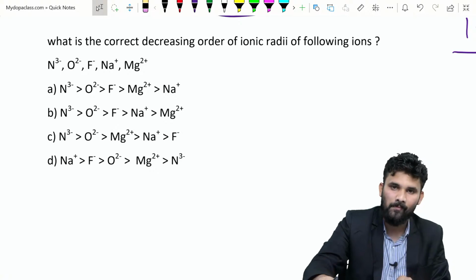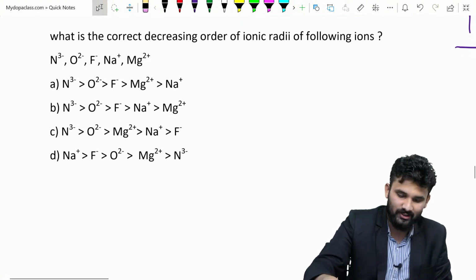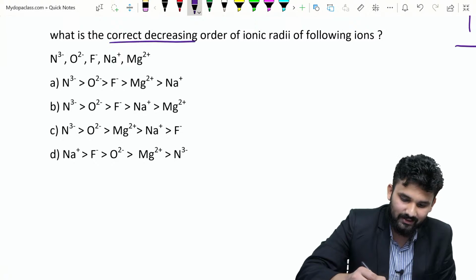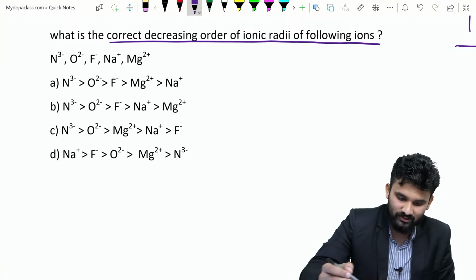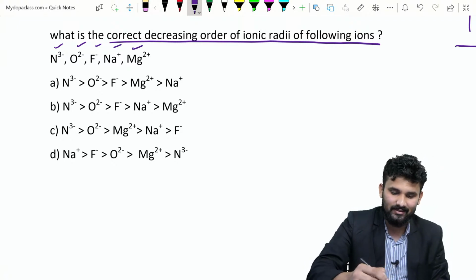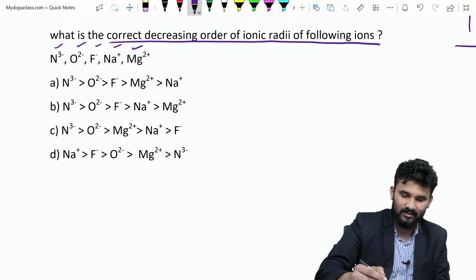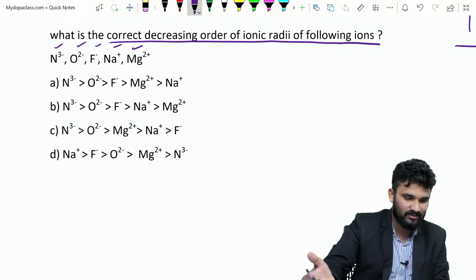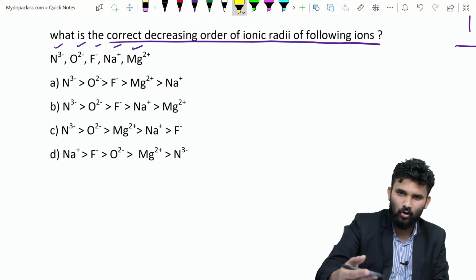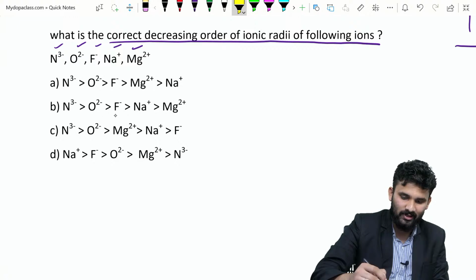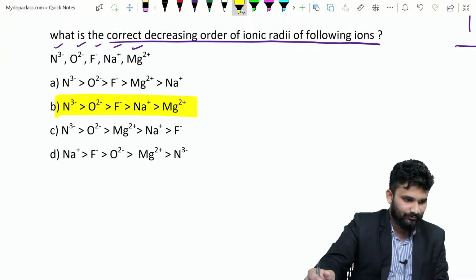Okay, ready. So next we are moving to another question. What is the correct decreasing order of ionic radii of the following ions? That is N3 minus, O2 minus, F minus, Na plus, Mg2 plus. That we already discussed. Isoelectronic species are there. The anion with the largest negative charge has the largest radius, and the cation with the largest positive charge has the smallest radius. So the order is N3 minus, O2 minus, F minus, Na plus and Mg2 plus. So this is the option. Option B is the right answer.